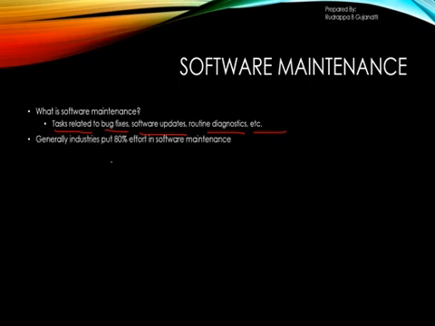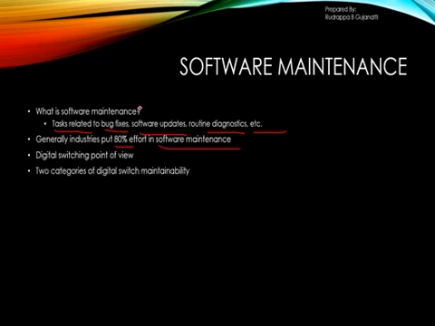Now if we observe, generally the majority of industries put about 80% of their efforts into maintaining the software. From the digital switching point of view, we can have two categories of maintainability. One is supplier initiated software maintenance. The name itself tells that the software maintenance has to be provided by the supplier of the software.